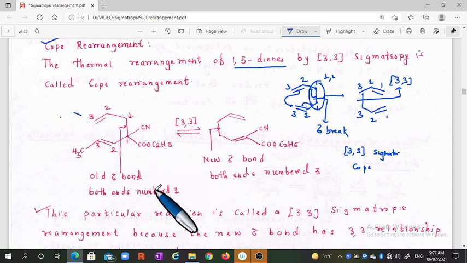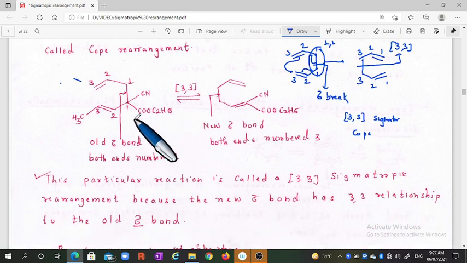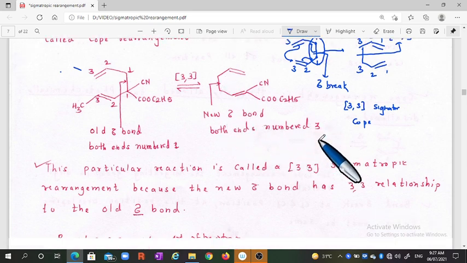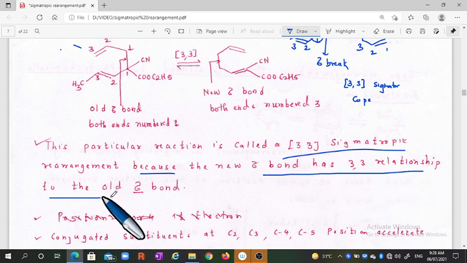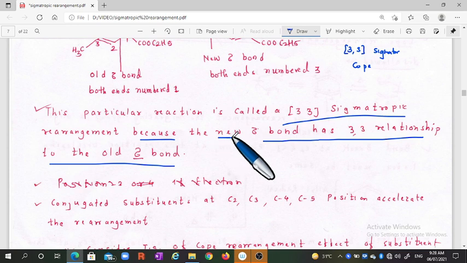All these we have taken as the example. We can see here the bond is broken at the 1,1 position, the old sigma bond has both ends numbered 1, and the new sigma bond has both ends numbered 3. That's why we call it a 3,3 sigmatropic rearrangement, because the new sigma bond is formed at the 3,3 position relative to the old sigma bond.